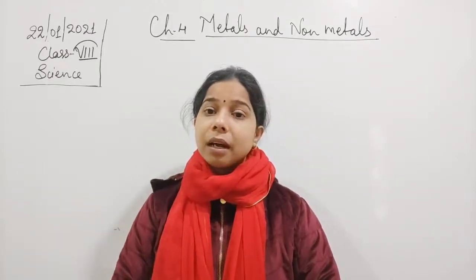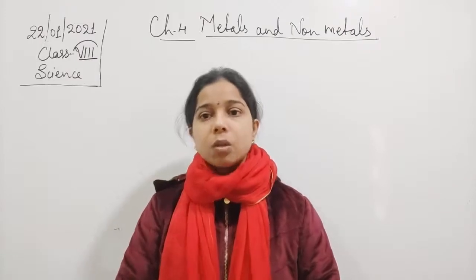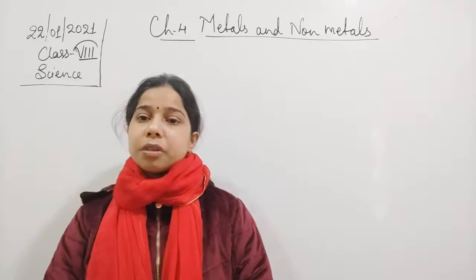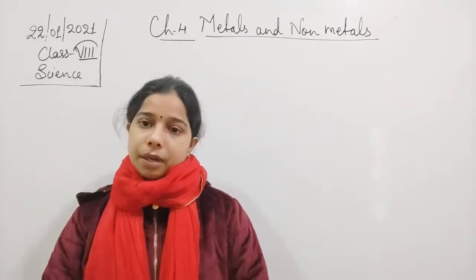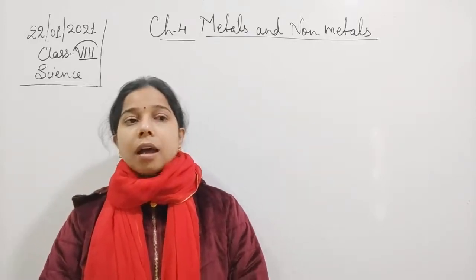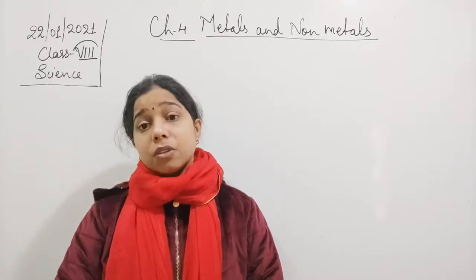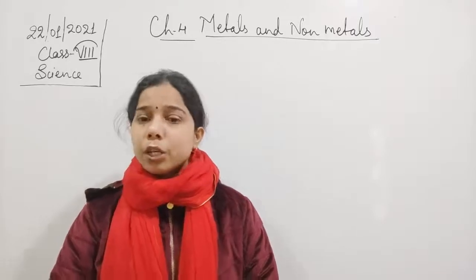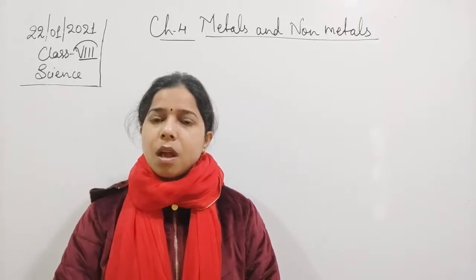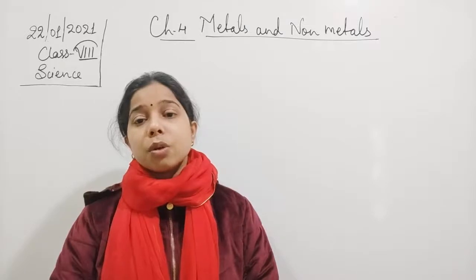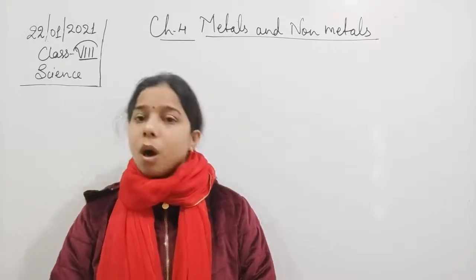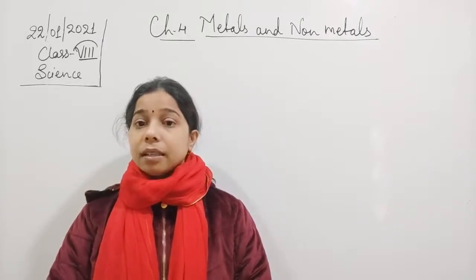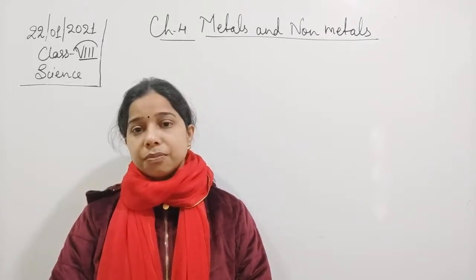Metals generally react with oxygen to form metal oxide, and this metal oxide is generally basic in nature because when it reacts with water, it forms a base. Non-metals also react with oxygen and form an oxide that is acidic in nature.